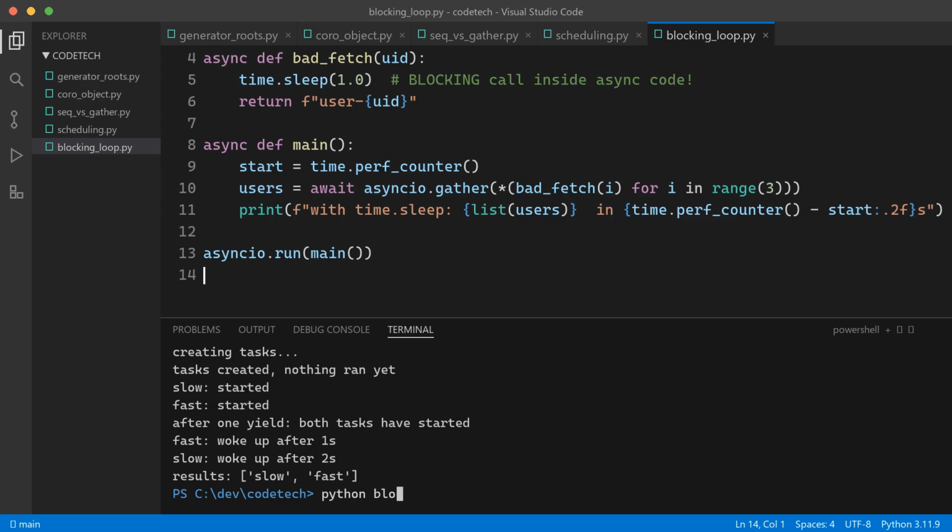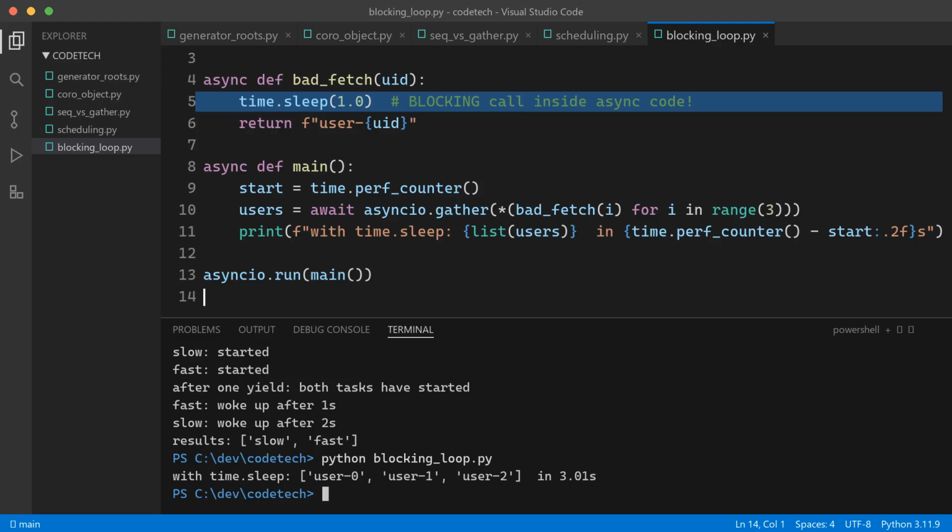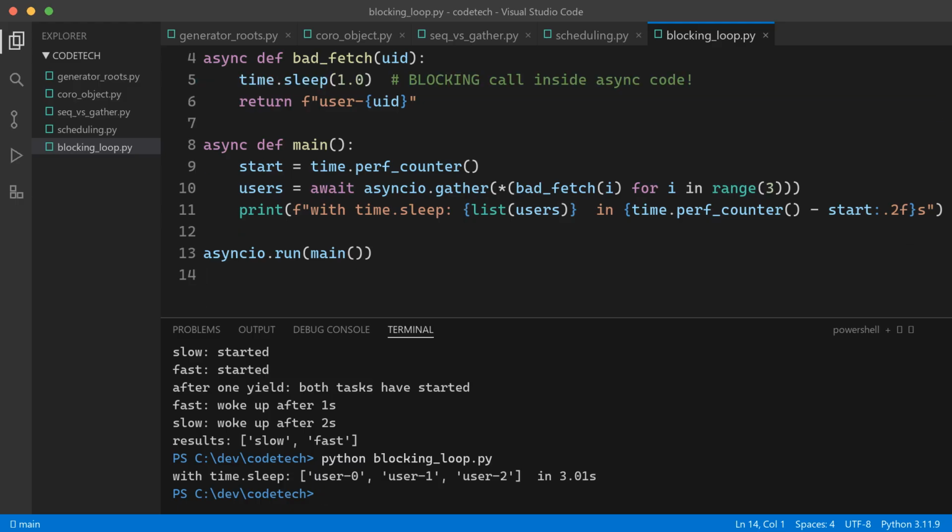We're still using gather. The code still says async def. It still awaits. It looks exactly like our 1 second version. Run it, 3 seconds. All the concurrency, gone. Why? Remember the engine. 1 thread, and tasks only switch at an await that actually yields. time.sleep never yields. It grabs the one and only thread and holds it hostage for a full second, while the event loop, the timers, and every other task just stop existing. Nothing can switch, because switching is cooperative, and this code refuses to cooperate.